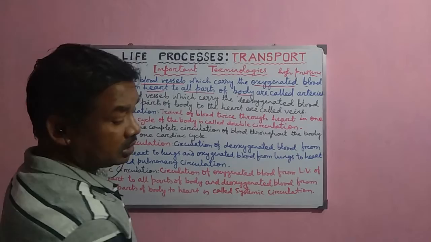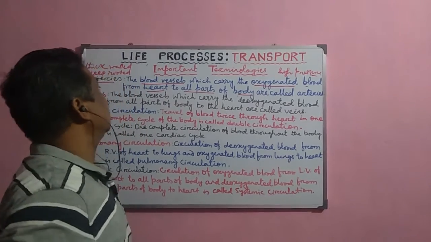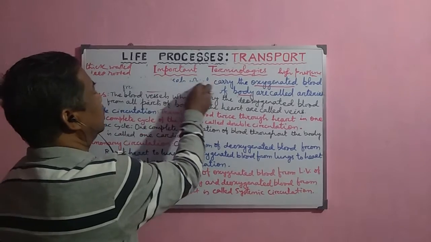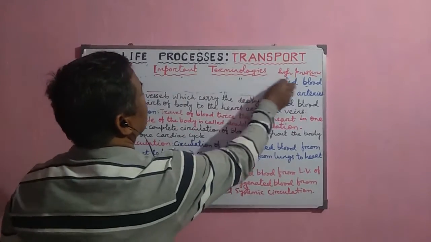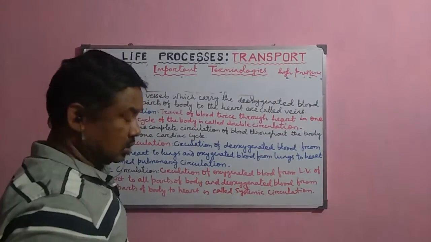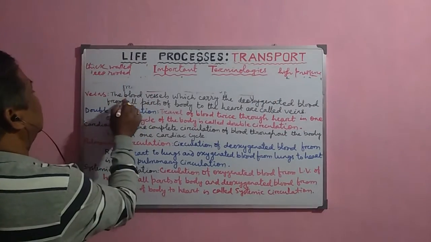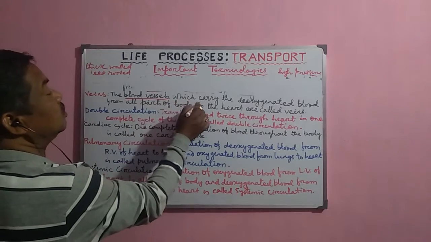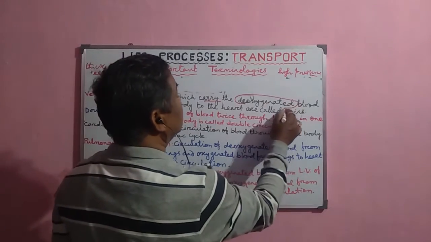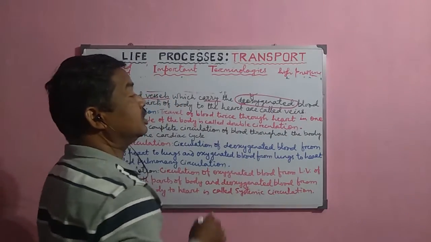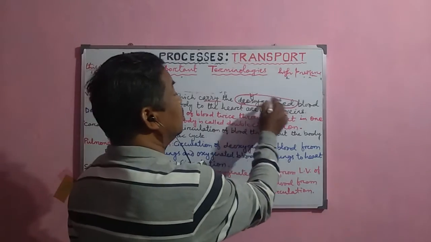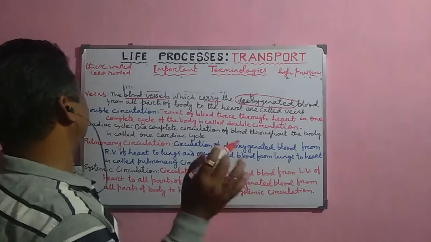Now next, another important blood vessel which is present in the human body is called the veins. Then what are veins? The veins are the blood vessels which carry the deoxygenated blood. The arteries carry the oxygenated blood, whereas the veins carry the deoxygenated blood. From where?